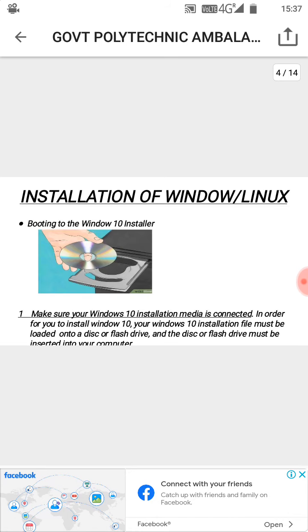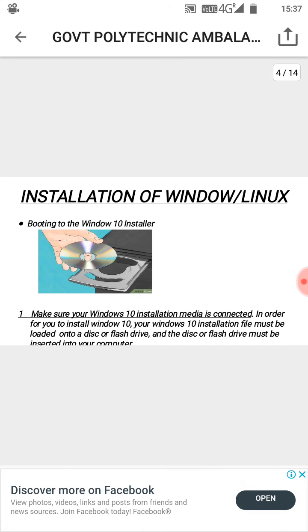Installation of Windows. First, make sure your Windows 10 installation media is connected. In order for you to install Windows 10, the Windows 10 installation file must be loaded onto a disk or flash drive, and the disk or flash drive must be inserted into your computer.